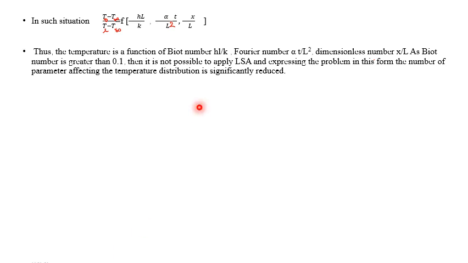And by expressing the problem in the form of these parameters, the number of parameters affecting the temperature distribution is significantly reduced.